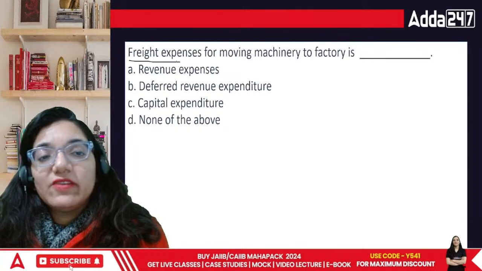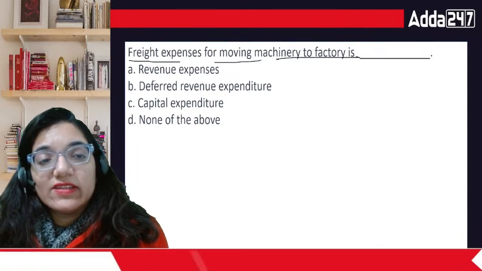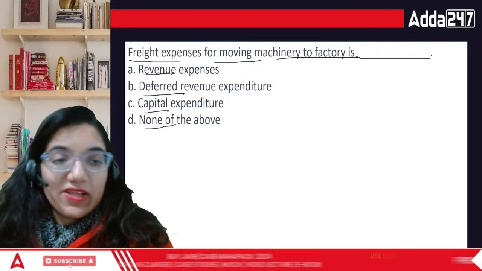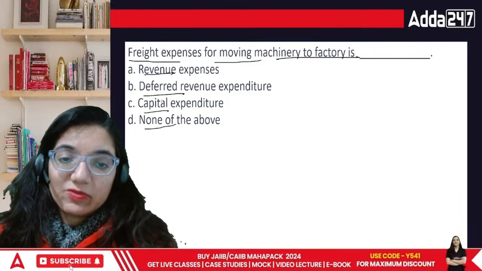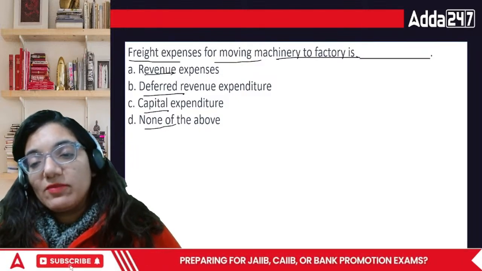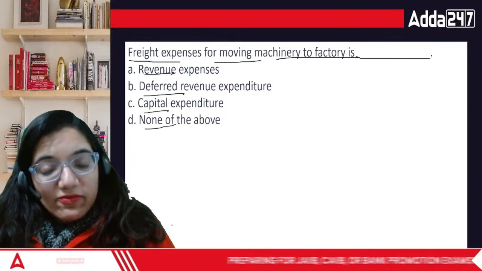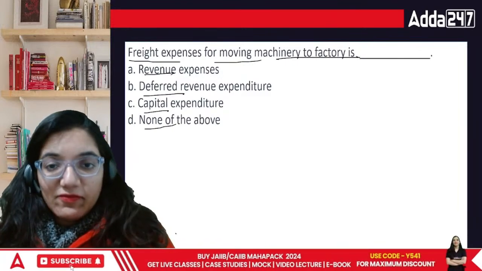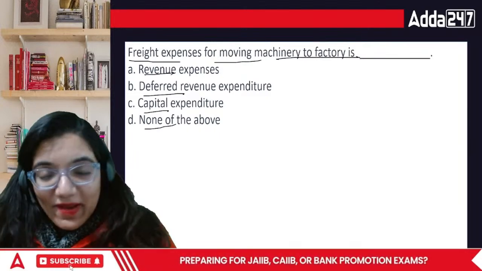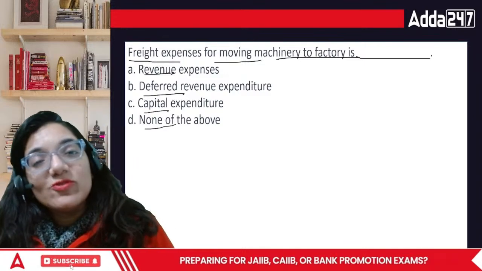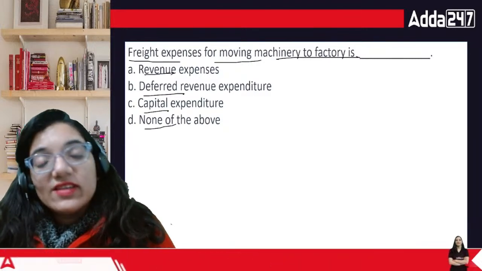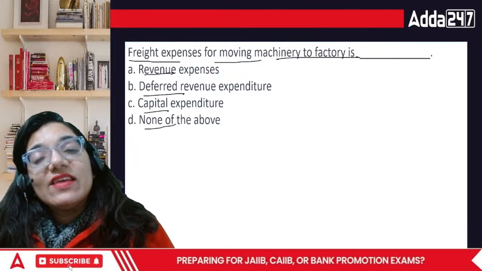Okay. Then comes the question: freight expenses for moving machinery to a factory is revenue, deferred revenue, capital, or none? Without this freight expenditure, you could not have got this particular thing at your place, isn't it? If I wanted to move it to my place, I couldn't have done that if the freight expenses were not paid. For example, I bought that particular AC. Till the time the AC doesn't reach my place, how is it ready to use? Even though I've bought it, it has not reached my place yet. So in this case, what will happen? It would be treated as the area of